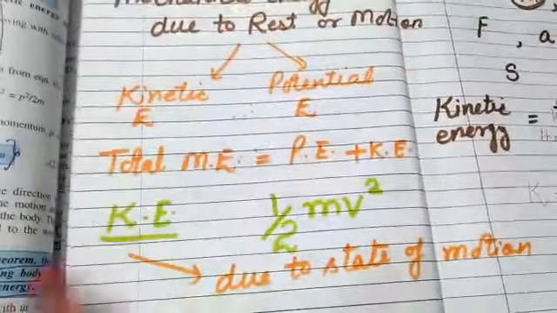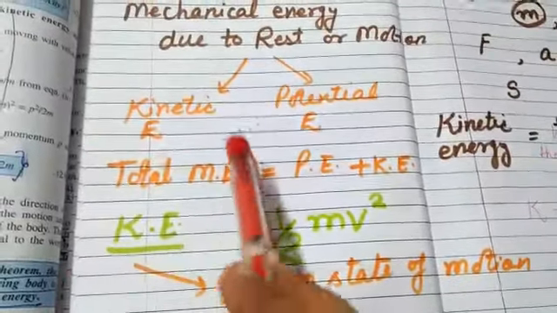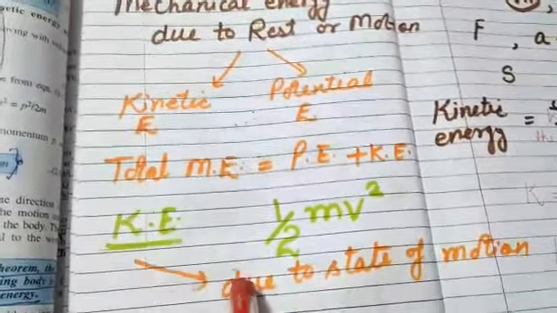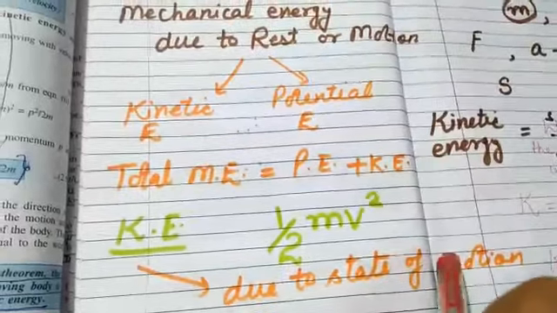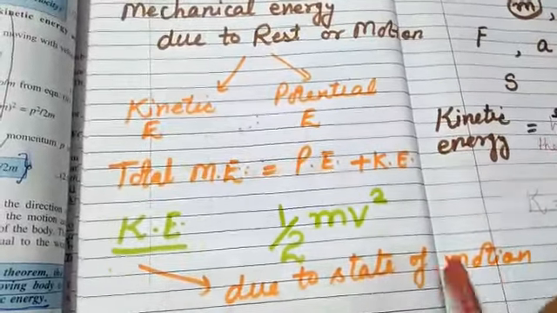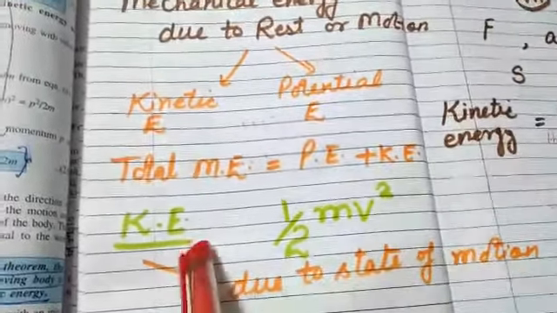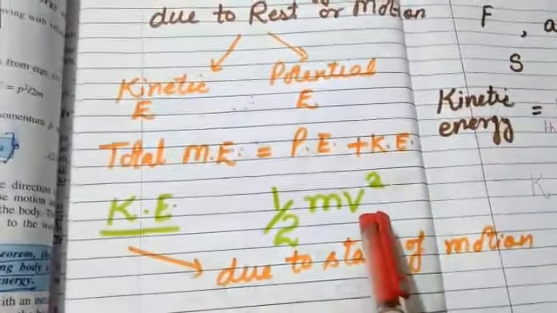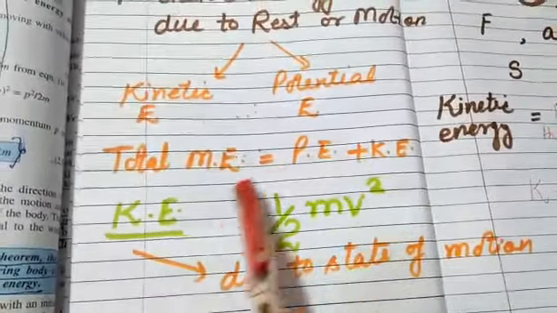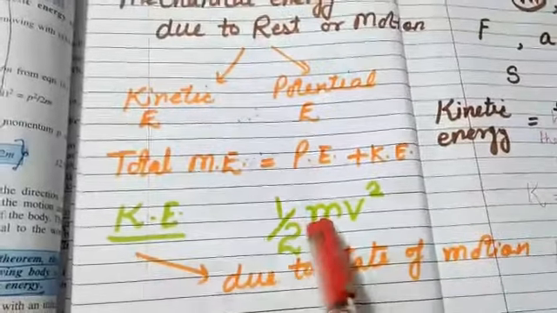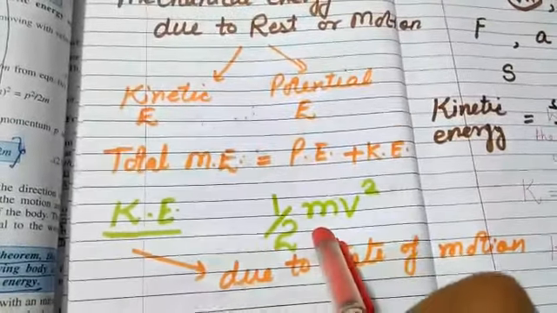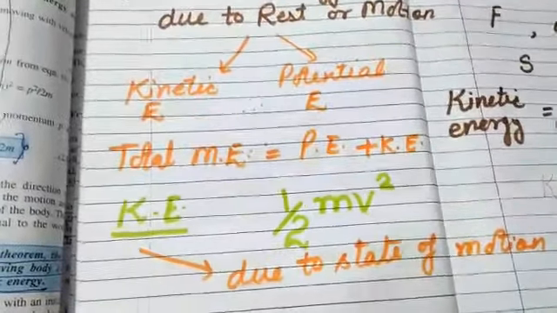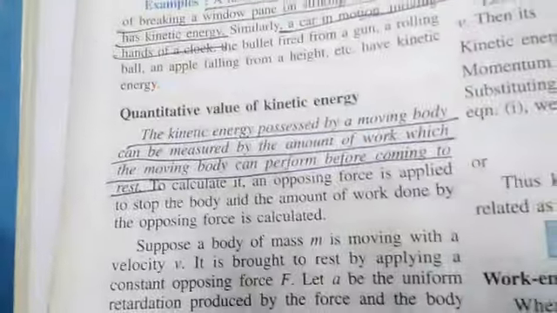So first of all, we discuss the first form, that is kinetic energy of a body. The energy due to state of motion, or by virtue of state of motion, is called kinetic energy, and this is denoted by capital K, and it's given by the expression half mv square, where m is the mass of the object and v is the velocity with which the body is moving.